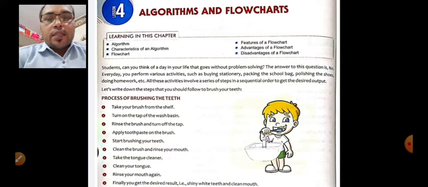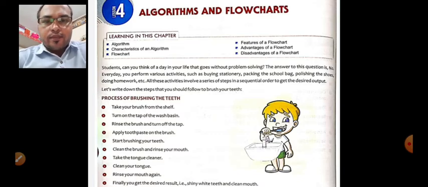Algorithm. Simply, if I say, the rules and regulations that we follow in our daily life are known as algorithms. Like, as you are all students, when you were coming to the school, what were you doing? In the morning when you woke up, all the steps started.